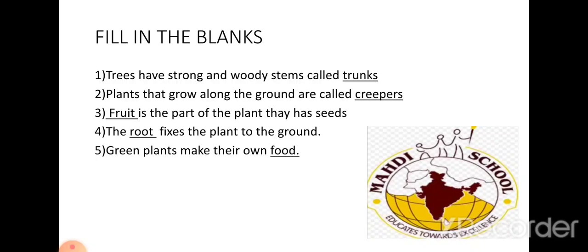Plants that grow along the ground are called creepers.